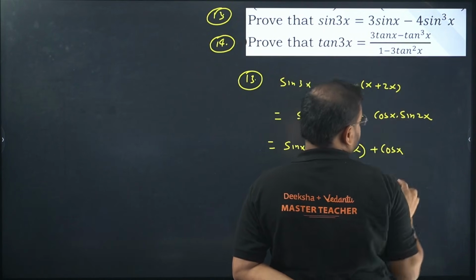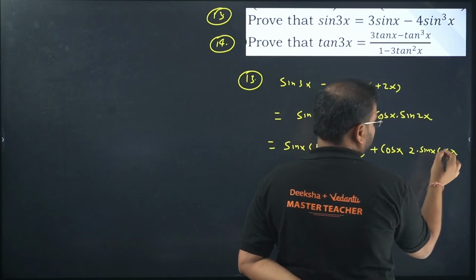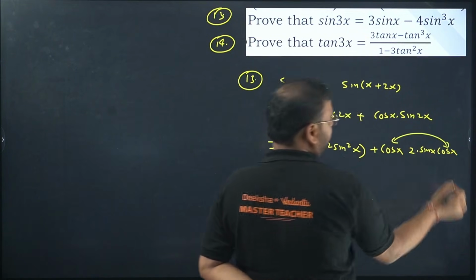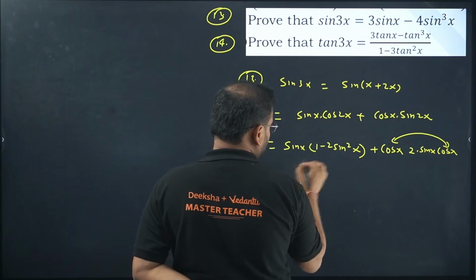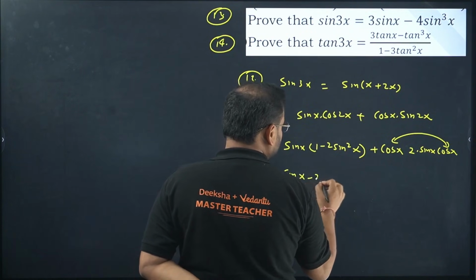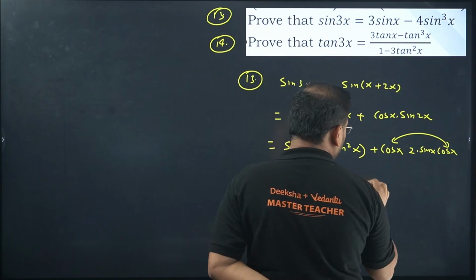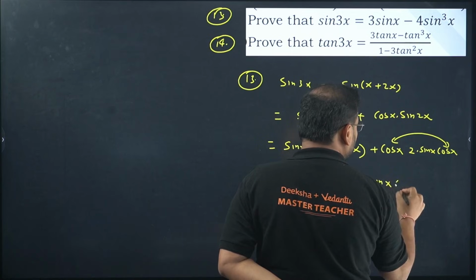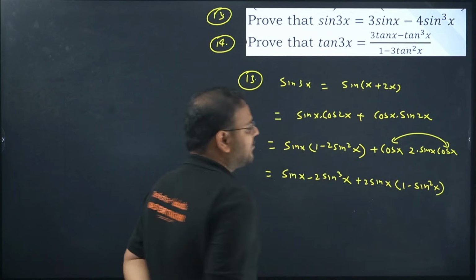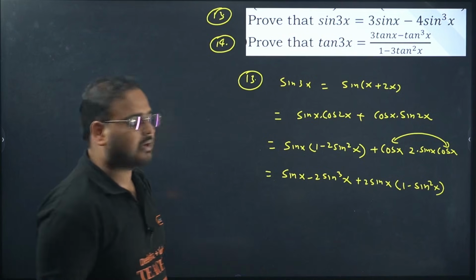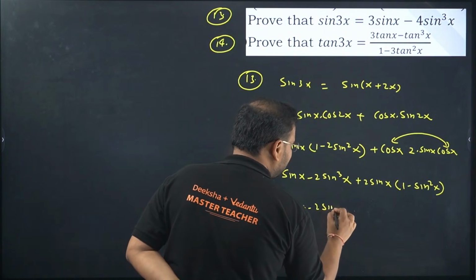because everywhere we have sine x, sine x. So we'll get 2 sine x cos x. Now you have cos square. Okay, problem solved. Expansion: sine x minus 2 sine cube x. Over here we have 2 sine x, and cos square will become 1 minus sine square x. Right? Expand one more time. So we get sine x minus 2 sine cube x.